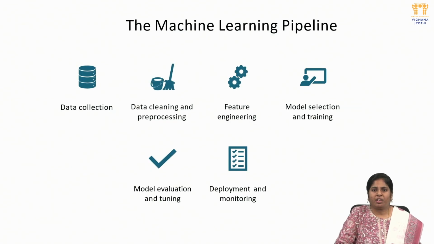Next, coming to the pipeline process of machine learning, how we work on machine learning. The first step is data collection. We collect the trained data from the given data set values, and the next step is data cleaning and pre-processing. Here we use pandas and different kinds of packages and programming platforms. We clean the data and acquire the parameters we want to define the decision. Next one is feature engineering.